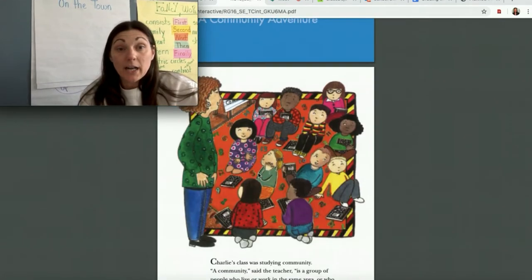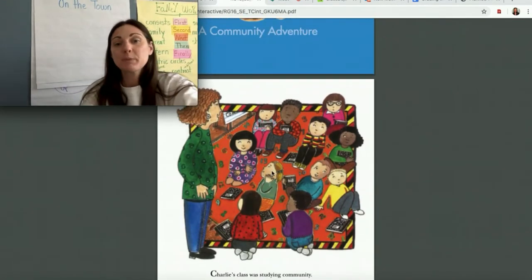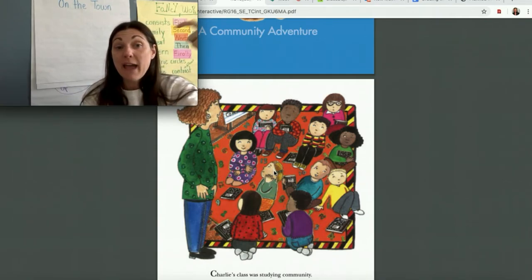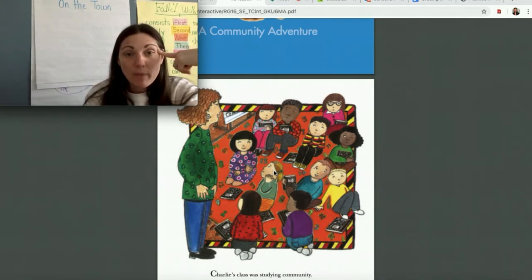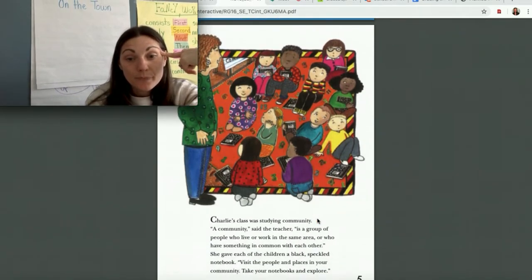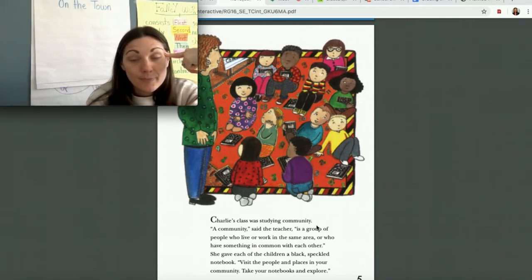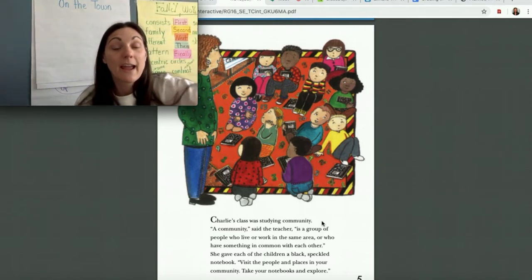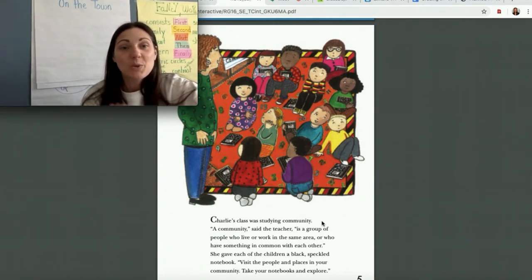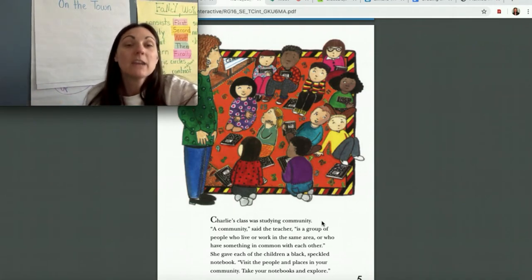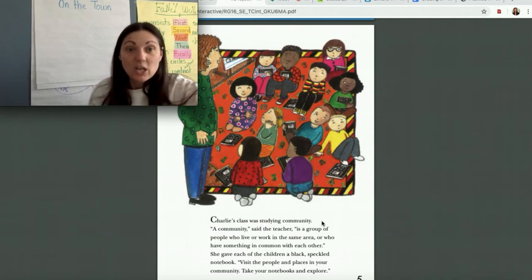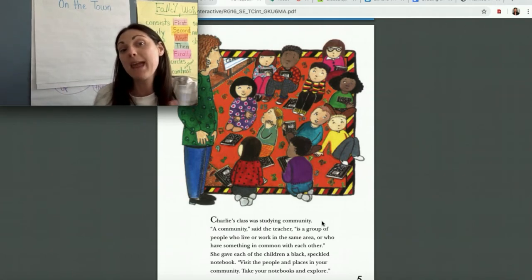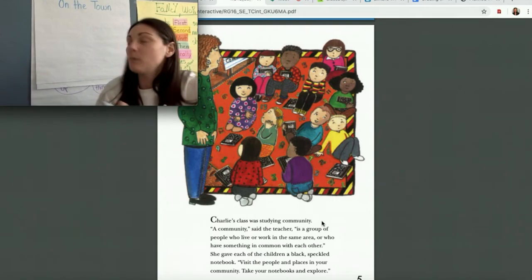So if I scroll down here, I can use the pictures to retell. Oh, I see this picture here of his teacher talking to the students, and that reminds me what his teacher told them they have to do. So think a minute. What did his teacher tell them that they had to do? So she told them that they have to visit the people and the places in their neighborhood, and they had to keep a journal to do it, right? So that's your main idea there, is Charlie's assignment pretty much. He goes around and he visits the people and the places in his neighborhood. So that's going to be the first thing that I write here. That's my main idea. That's what this book is mostly about.